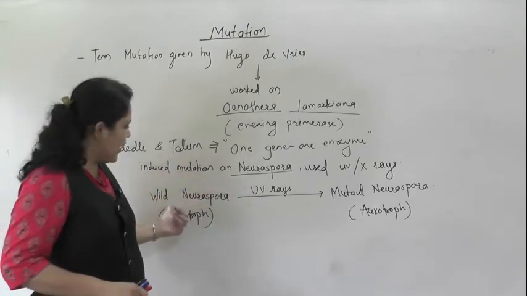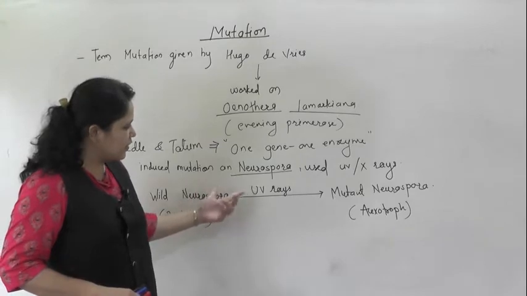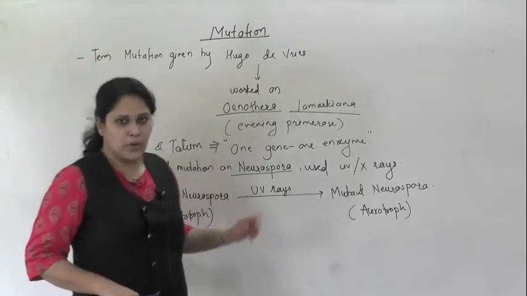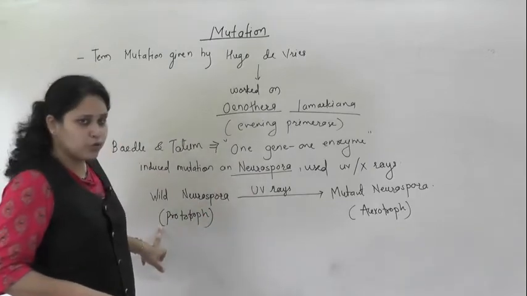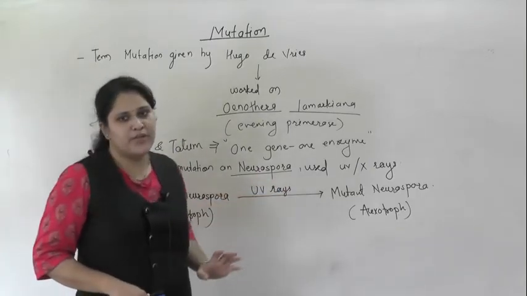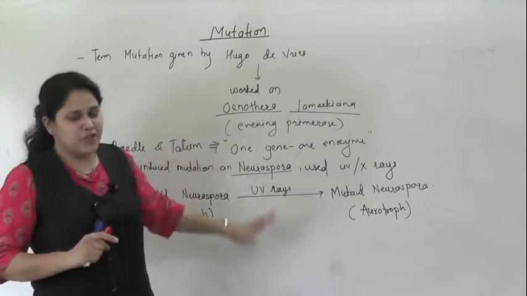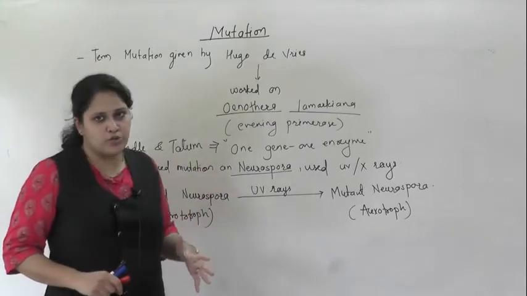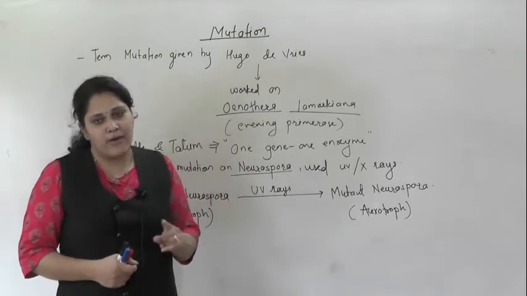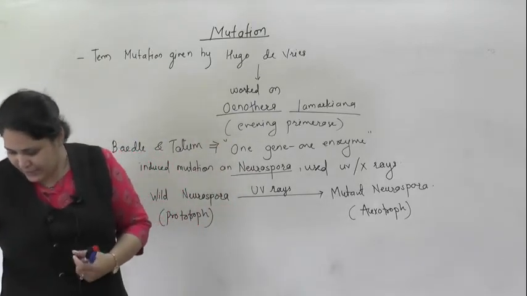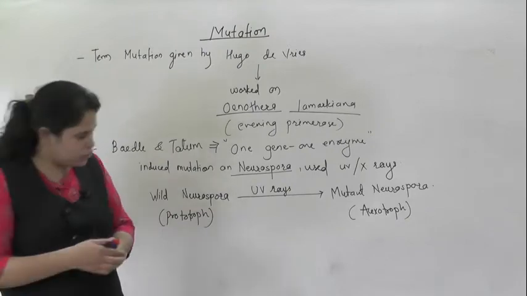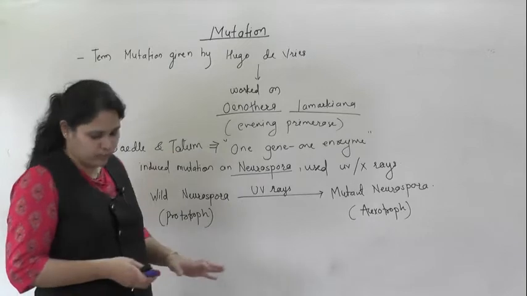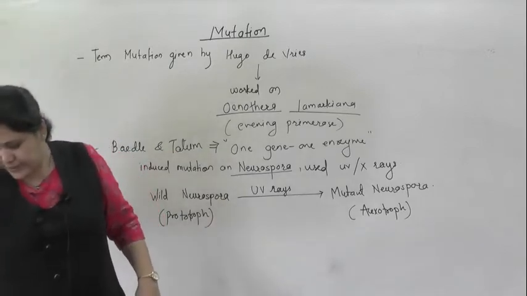They exposed the wild strain of Neurospora to ultraviolet rays, and then that strain converted into a mutant one. The wild strain is known as prototroph, whereas the mutant one is known as auxotroph. Fine. Just mention all the things in your notes. So prototroph and auxotroph. They gave the concept of one gene and one enzyme. Fine. So I hope you have understood and you can write by your own. If you want, I will write it again.